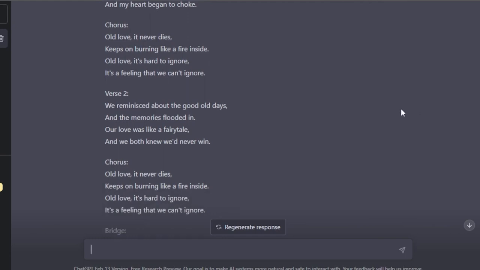We reminisced about the good old days and the memories flooded in. Our love was like a fairy tale, and we both knew we'd never win.